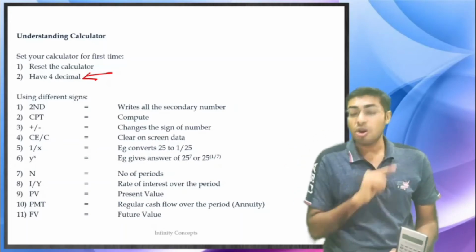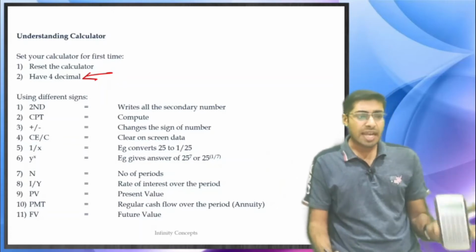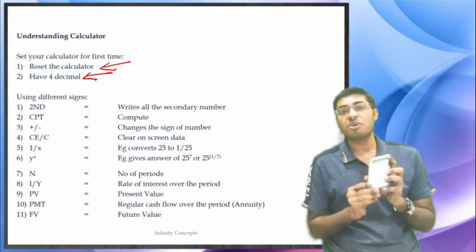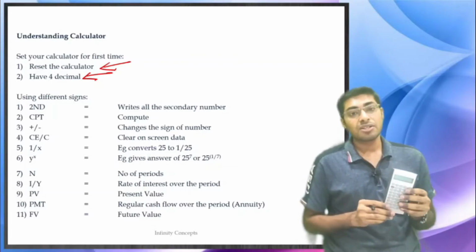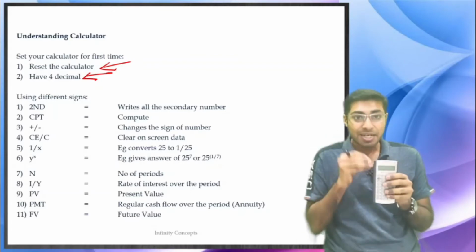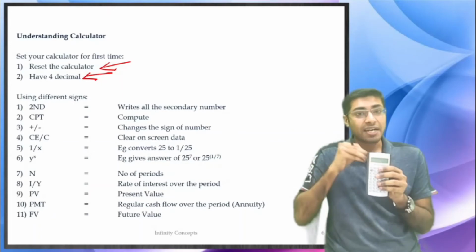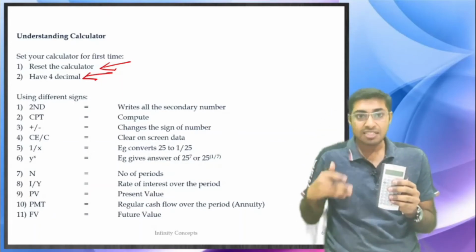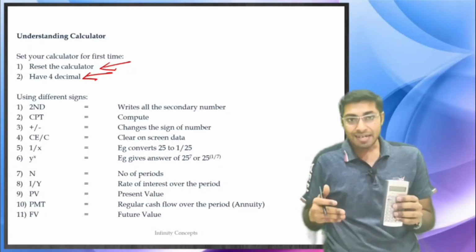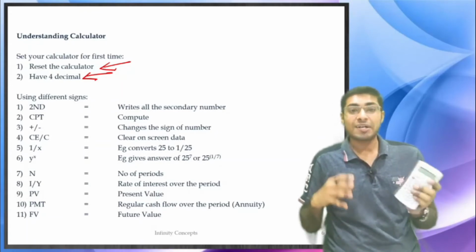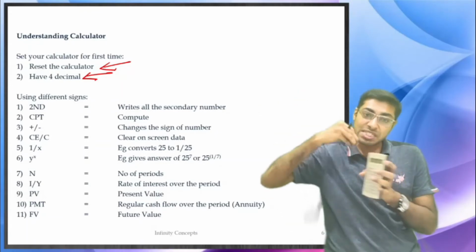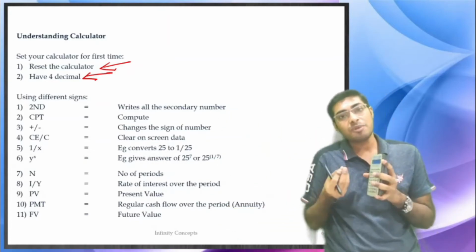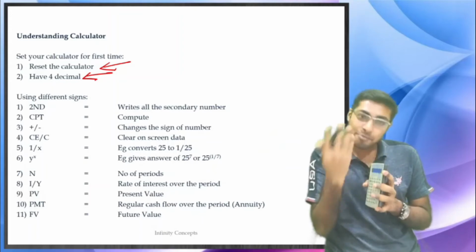One more thing that you will always have to remember, whenever you take the calculator in your hand: clear all working notes. Why? Because this calculator actually has a memory and it keeps all the workings in it. So if you don't clear your working notes after every sum or problem, your earlier problem's details will already be fed inside, and when you feed the new problem's details, it is going to be a problem.